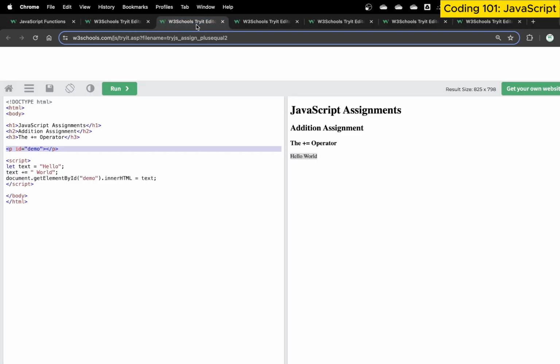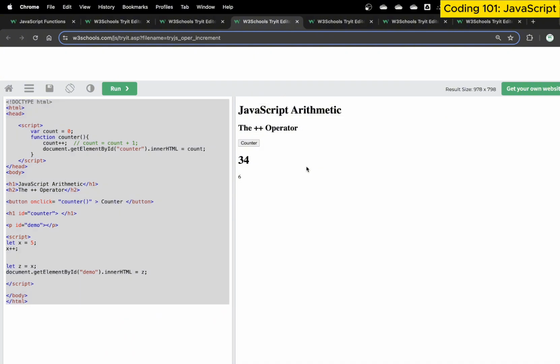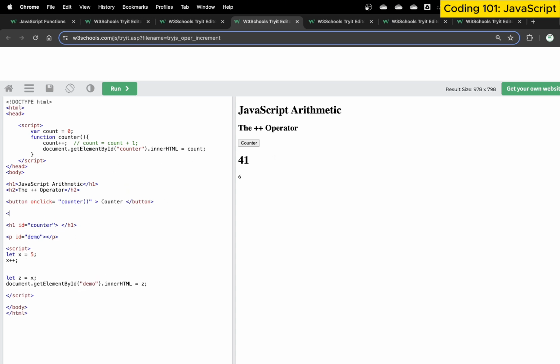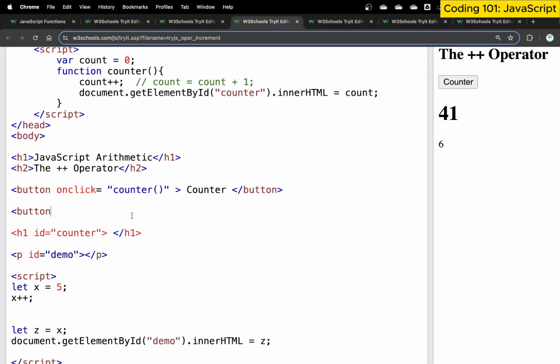Remember, we did a task called button somewhere here called a counter as well. So if I come here, we have this counter application. We can revamp this counter application in a better way. For example, if I create another button here, let me zoom in so we can read the code, I can say, hey, there's a button and I want an onclick event on it equal to double brackets, close it, and then I can say reset, and then close the button tag.